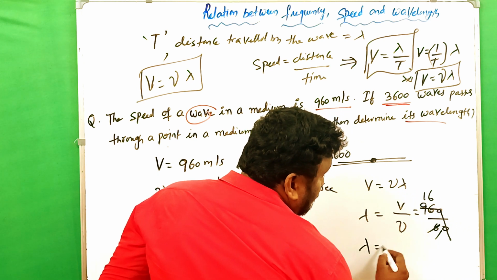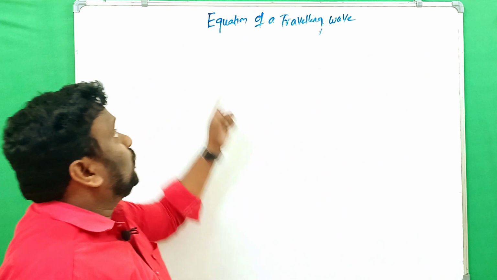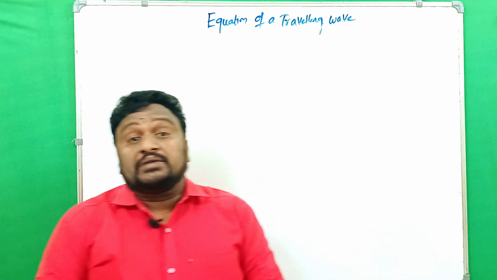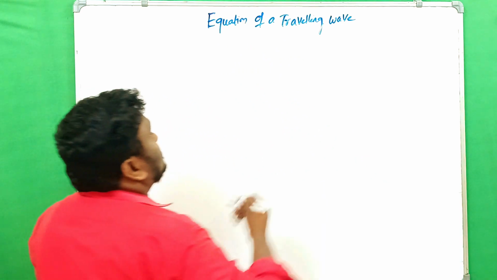So lambda is equals to what? 16 meters. Now let's discuss the equation of a traveling wave. Already we know what it is.